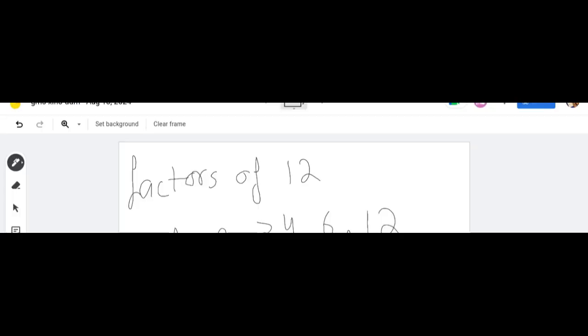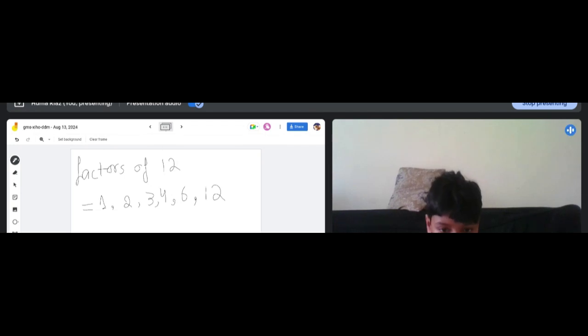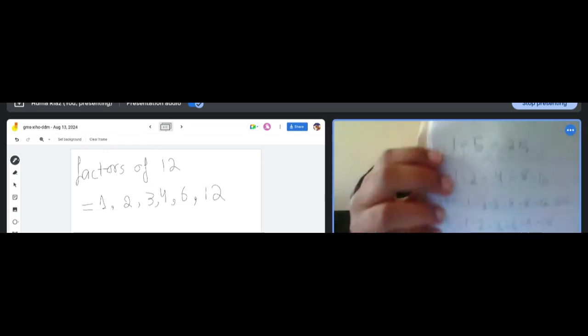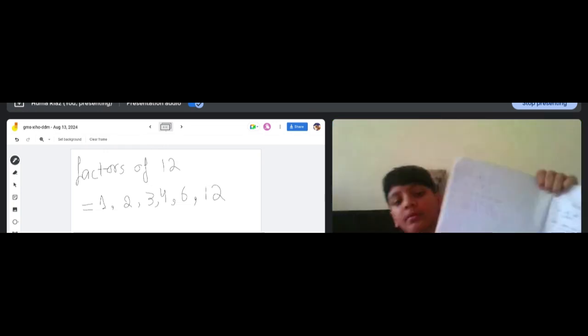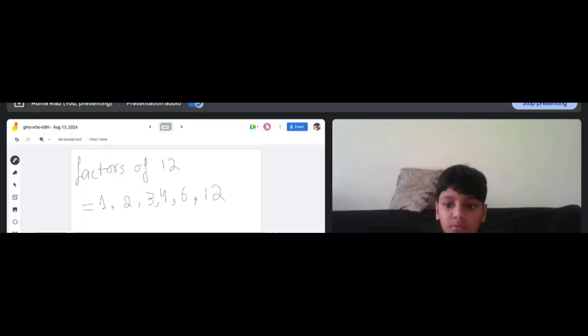Done with question number 2, parts B, C, D, E and F. Can you tell me the factors of B? And you have to show it to the screen. Yes, the factors of 25: 1, 5, 25. Very good. 1, 5 and 25, exactly like that. And now you have to give me the factors of 16.